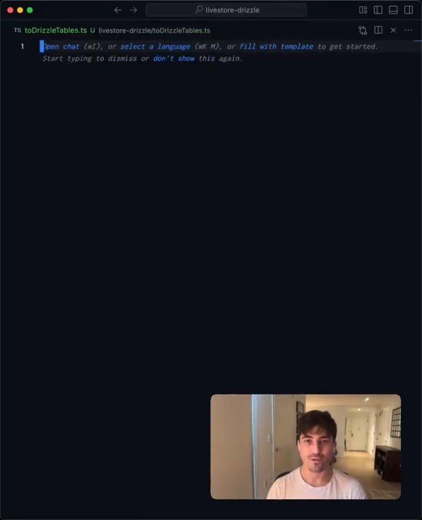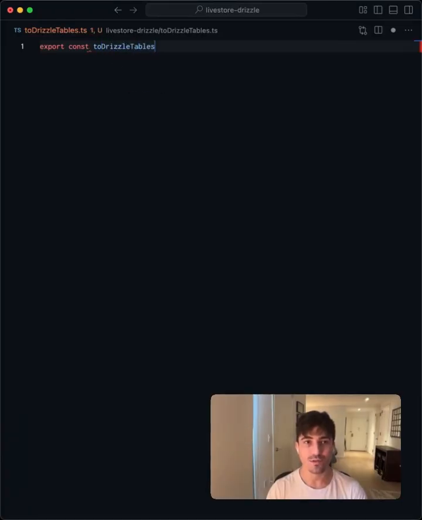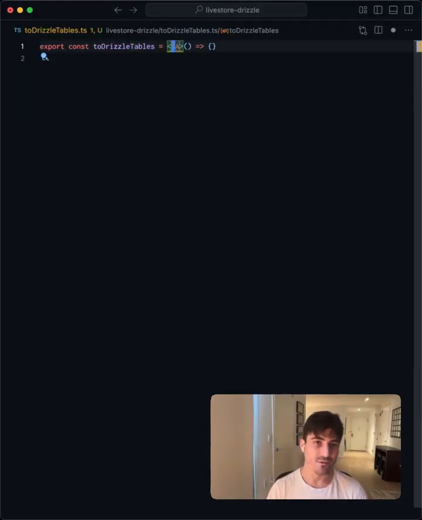In the toDrizzleTables file, let's mock out our toDrizzleTables function. Export const toDrizzleTables equals, and this should be generic. TA, I kind of like this. It's for table all. Extends record string.